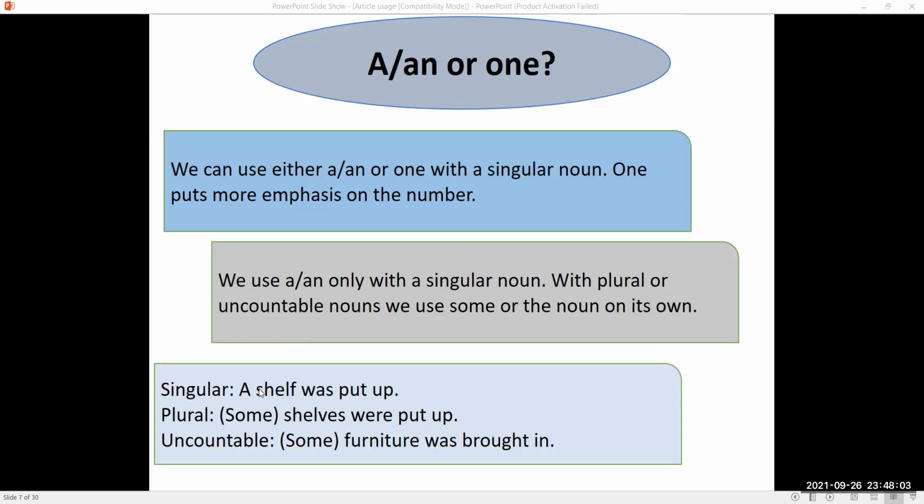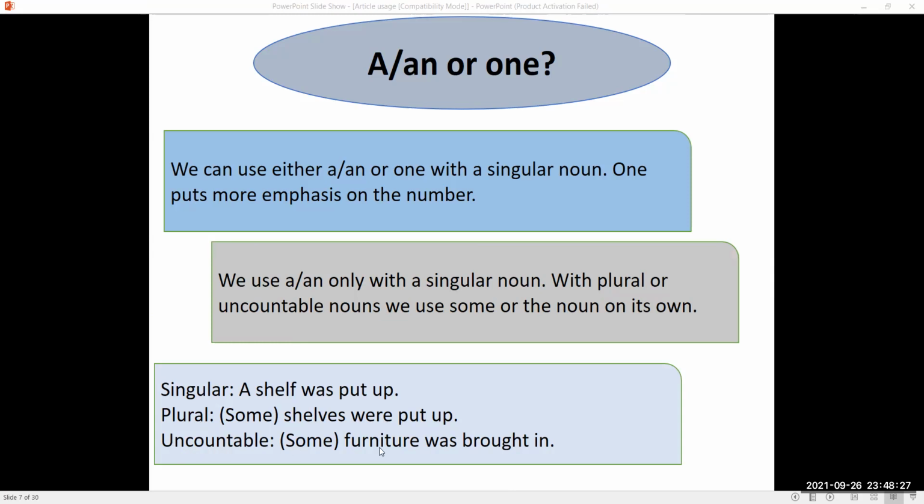Why? Because the sound is a consonant sound. So with consonants, we use a. Plural: shelves were put up. We can also write some shelves were put up, just to give an idea about the quantity.